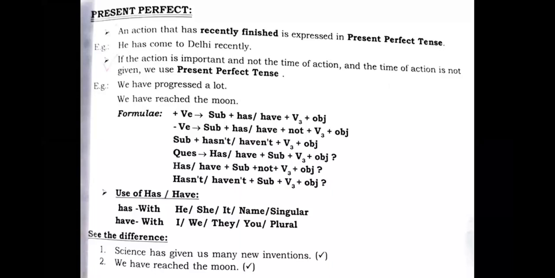Now you see the difference. Science has given us many new inventions. In this example, students, we are discussing the action actually. Like the second rule we read on the screen, the action is important and not the time. You can feel that the action is important, that science has given us many new inventions, but no time. Or like we have reached the moon, same.